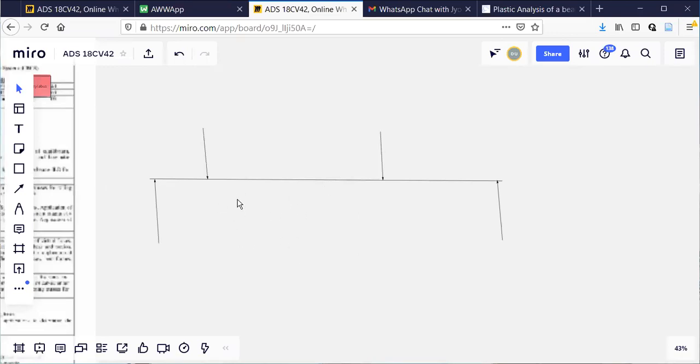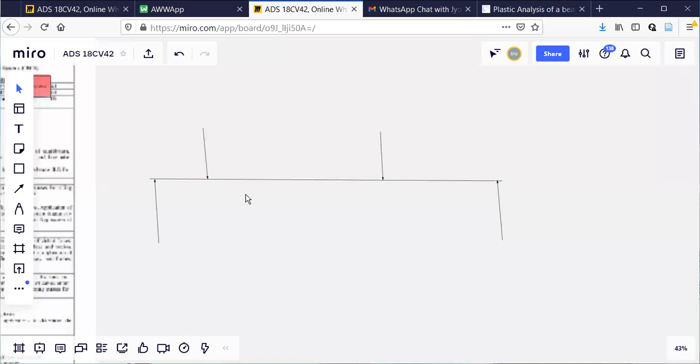If sigma v is not equal to 0, what happens? The body should move in the vertical direction. If sigma h is not equal to 0, the body should move in the horizontal direction. So this is very basic information which you have studied long back. That is, in a determinate structure, conditions of equilibrium are sufficient to analyze the structure completely. All unknown forces can be calculated using the conditions of equilibrium.